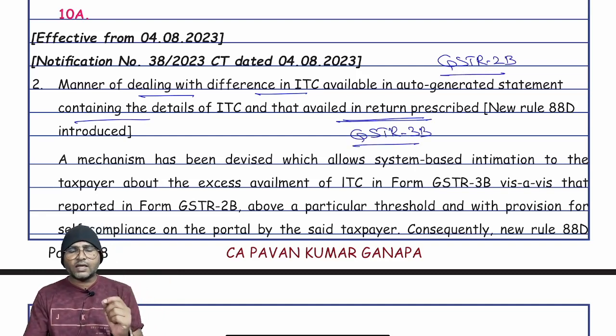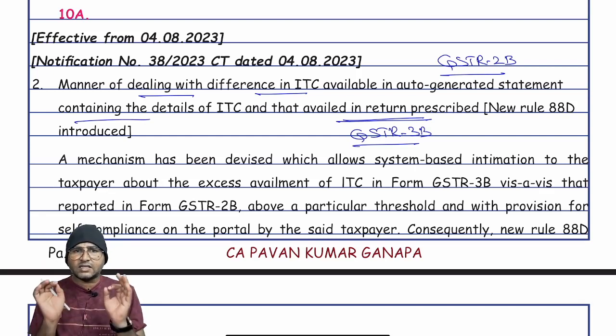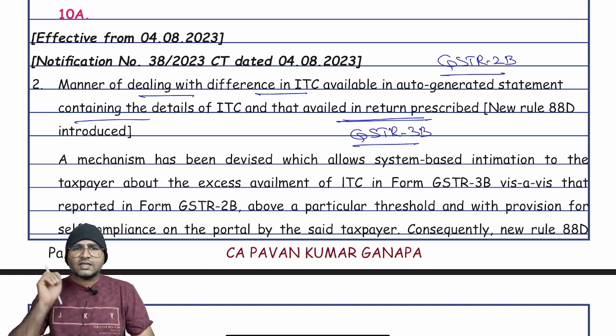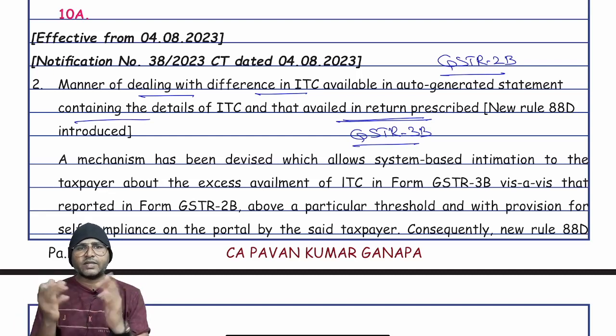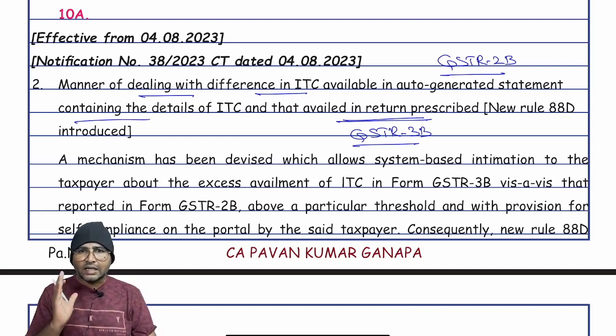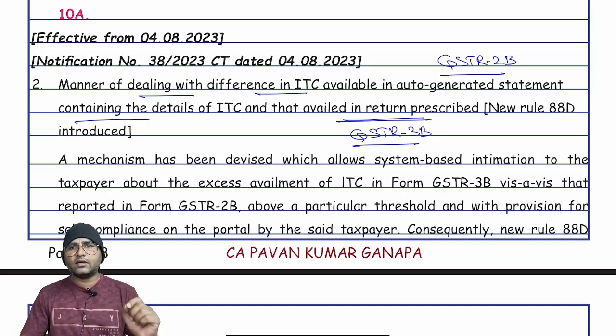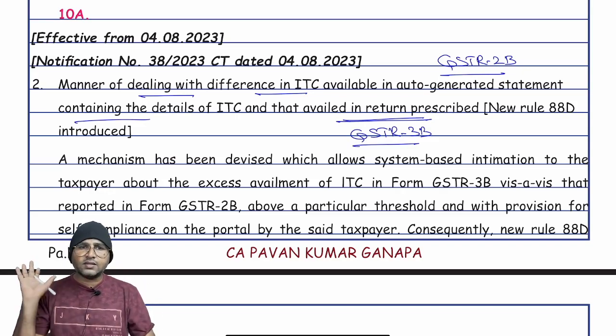GSTR 2B, as you know, is an auto-populated statement for availment of ITC, and GSTR 3B is the return which is filed by the registered person. Now if there is any huge difference between GSTR 2B and GSTR 3B, such difference will be communicated by the system itself. And suppose there is a huge deviation or any other matters as may be prescribed by the government, by referring to those elements, the system will generate a notice, and such notice will be sent through mail to the registered person.